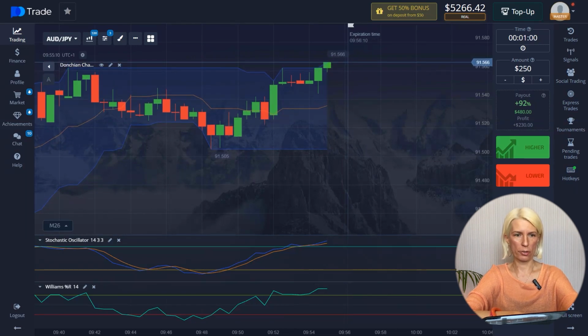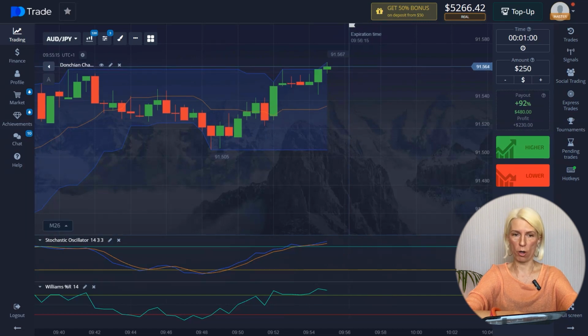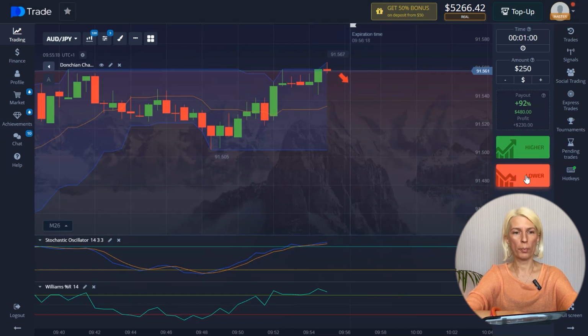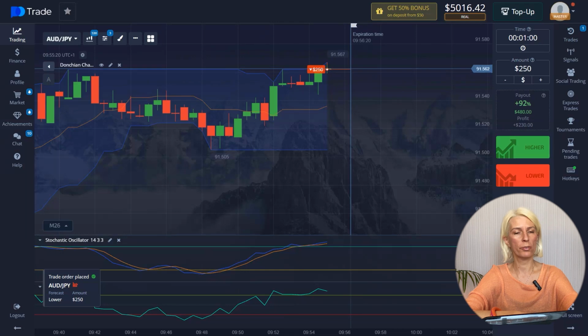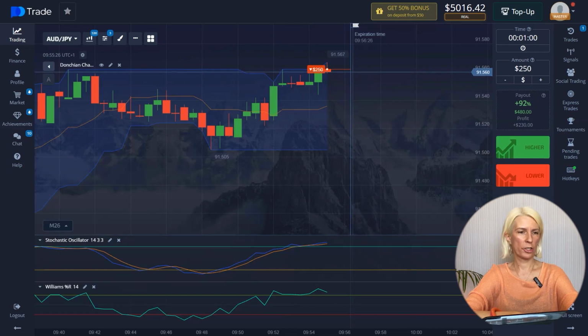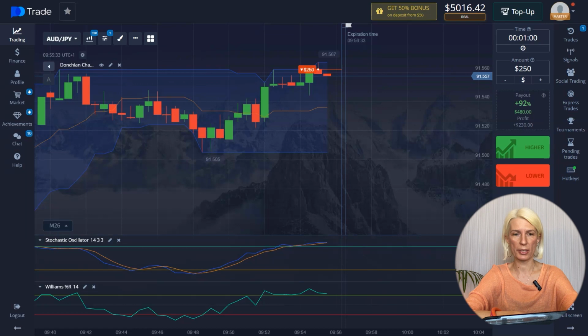The price continues to rise, but at the same time there is a strong resistance. In this situation, I open a trade for a lower price movement for 1 minute. The amount is $250. In addition to the quotation chart itself, I also took into account the signal of the Williams Percent Range indicator about possible price reduction. The stochastic oscillator indicator in this case did not give any clear signals.